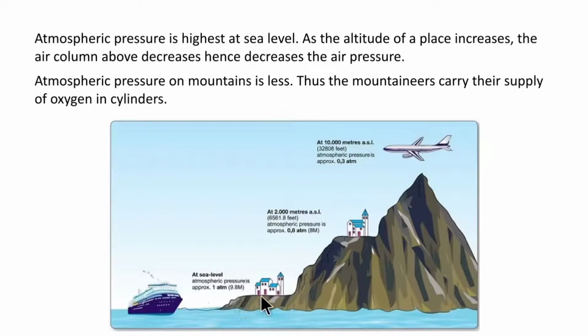As we increase our height or altitude, the column of air above us will be less, and thus the air pressure decreases. On top of the highest peak of the mountain, the air pressure will be very low because the mass of air will be less. So the mountaineers carry their supply of oxygen, because at the tip of the mountain the oxygen level will be very low, so they need to carry their own oxygen cylinders.